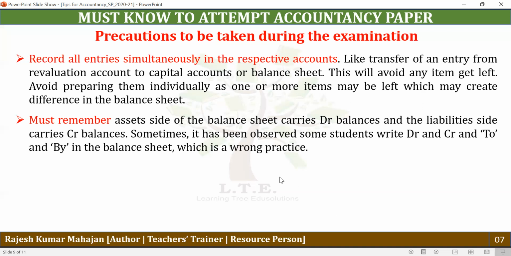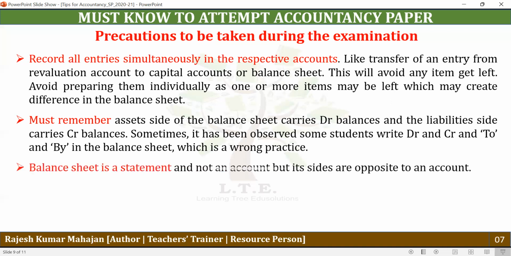One more important point I would like to tell you is that the balance sheet is basically a statement. It is not an account, and in the balance sheet we never write debit and credit. Sometimes I have observed while checking answer sheets that students write debit and credit in the balance sheet itself. So debit and credit are never written. But you can keep in mind that assets always carry debit balances and liabilities always carry credit balances. But in the balance sheet, we never write debit and credit. If you write debit and credit, some marks may be deducted.